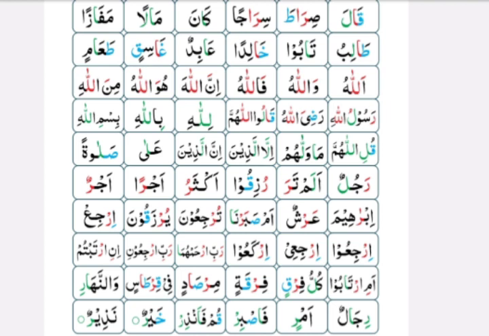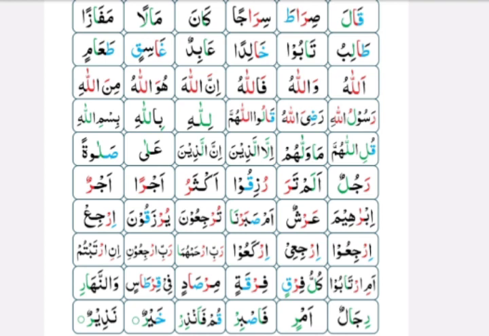Now look at the first box in line 4. The word is Rasulullahi. In this word you can see there is a pesh before Allah's name. Pesh is coming before the lam of Allah's name. So the lam of Allah's name will be thick even in this word. You have to read as Rasulullahi.